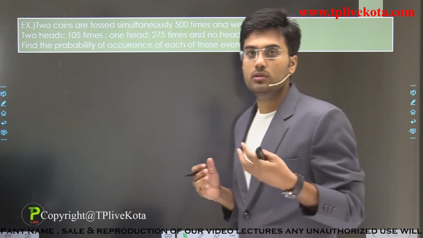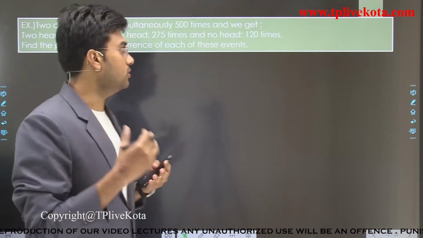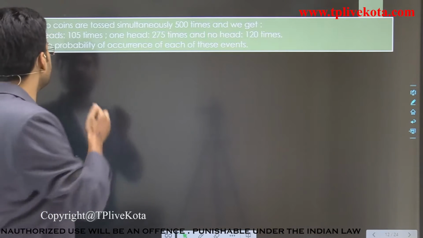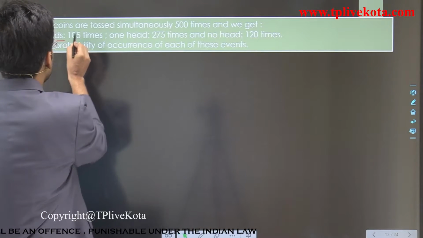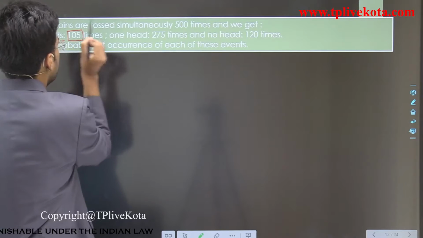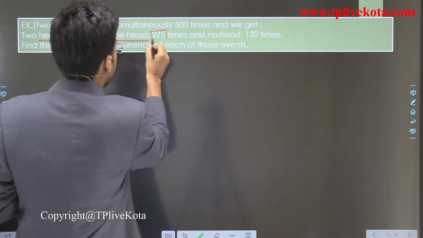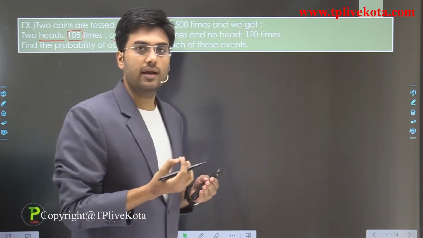Okay, two coins are tossed simultaneously 500 times, and we get two heads 105 times and one head 275 times. What is the meaning of one head?